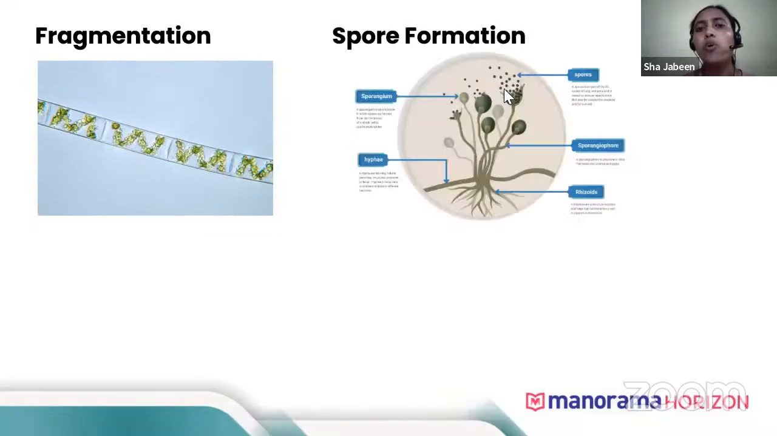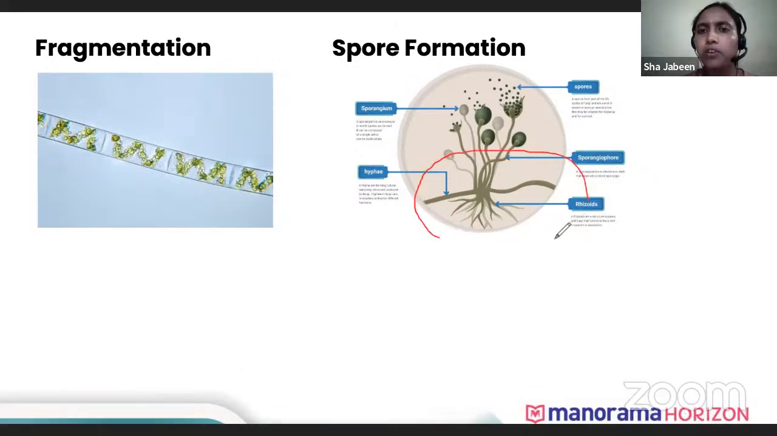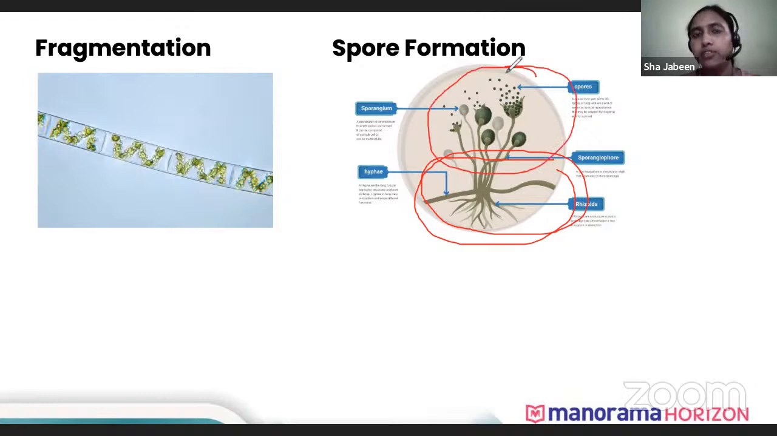Now the next one is spore formation. Spore formation is common in fungi. In multicellular organisms like fungi, spore formation is common. In fungi, this part of the body we call hyphae, which is a thin filamentous structure. Usually these hyphae are not visible to our naked eyes, but this other part is usually visible. If you keep a bread for a long time, you'll find green or brown patches coming up on it.